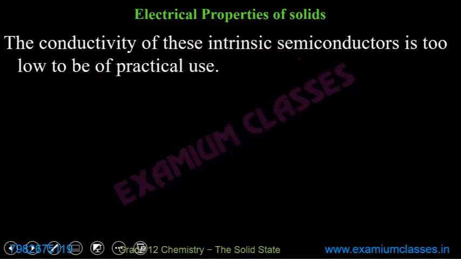Now the conductivity of these intrinsic semiconductors is too low to be of practical use. So practically they are of no use. Semiconductors are used in diodes, transistors, all electronic devices. Without semiconductors, they can't work. All chipsets, ICs in your mobile phones, laptops, everywhere, semiconductors are there.